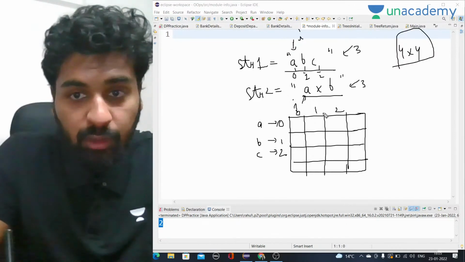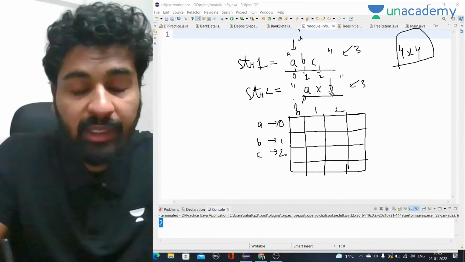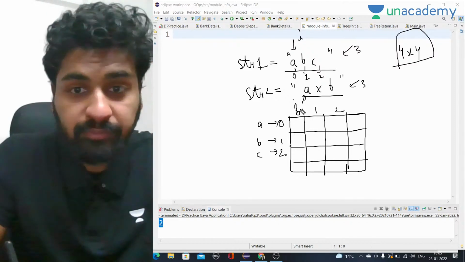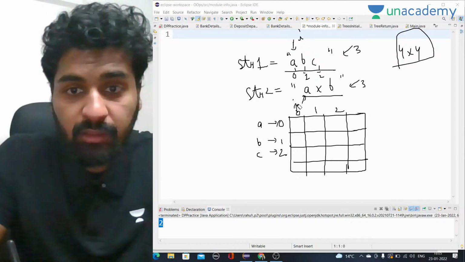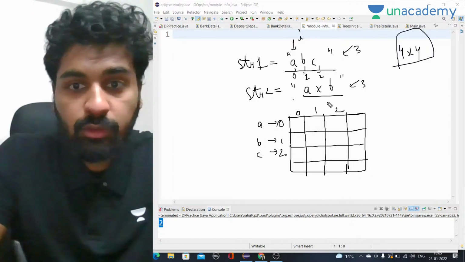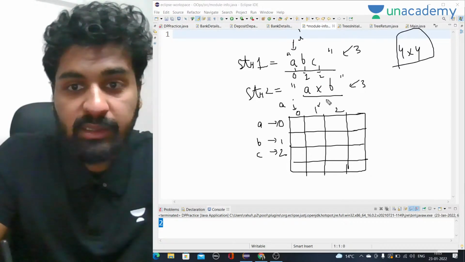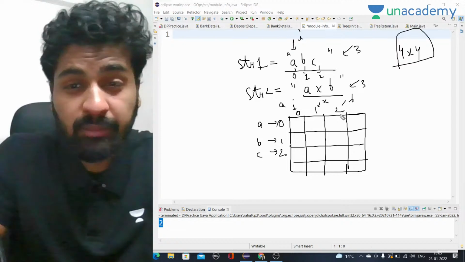Here at the column part, this is the second string, AXB. Okay, so this 0 represents A, this 1 represents X, and this 2 represents B.